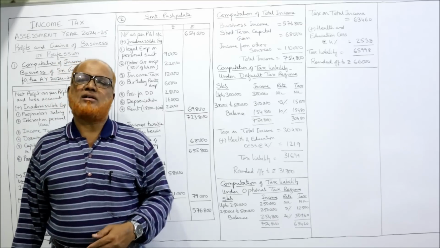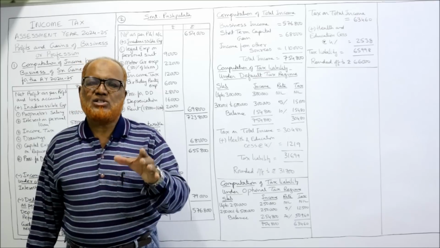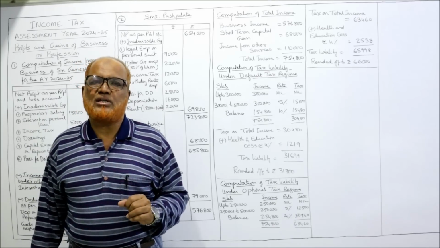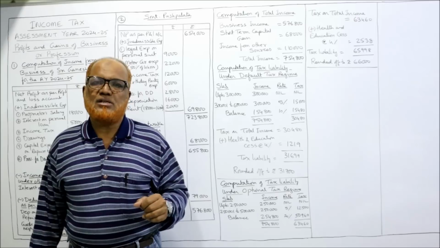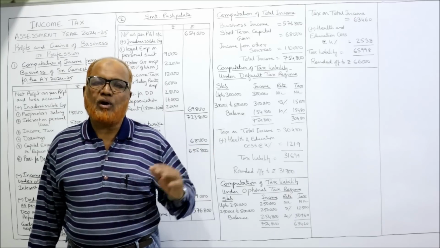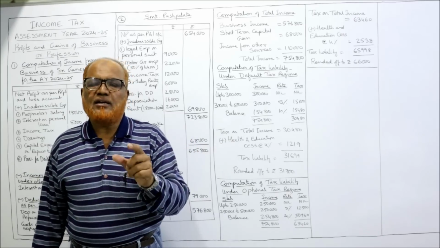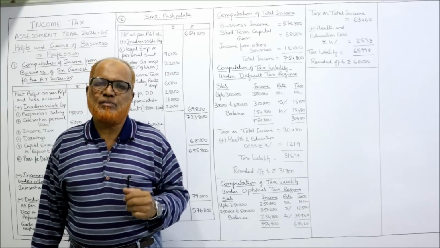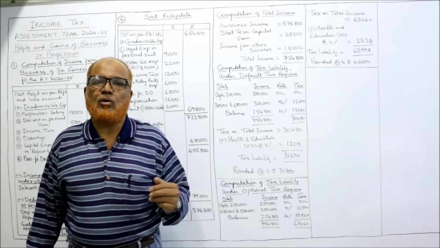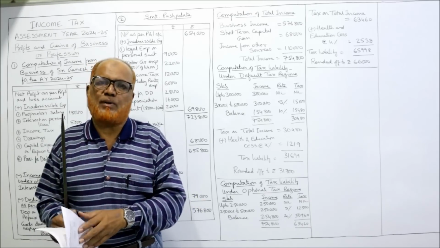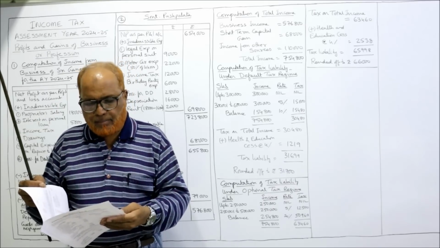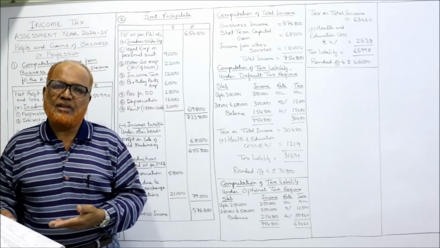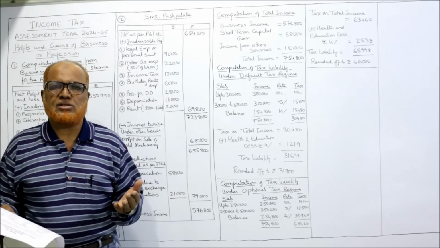In the previous theory class, I told you, if a business is having a loss due to fluctuation in foreign exchange rate. Nowadays, many businesses will have import and export or foreign dealings. In that case, due to the fluctuation of foreign exchange rate, the business may incur loss. It is a revenue loss. It will be allowed as per IT rules. Income from other sources is 1,10,000. Apart from business income, they are having income from other sources also.